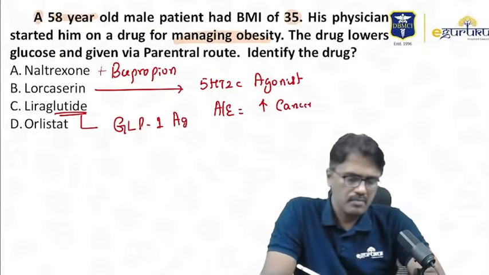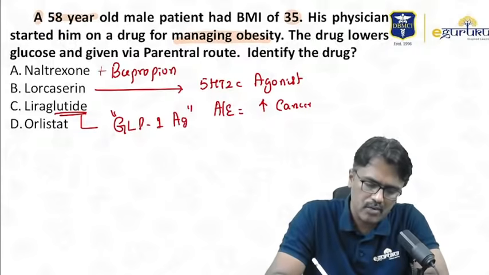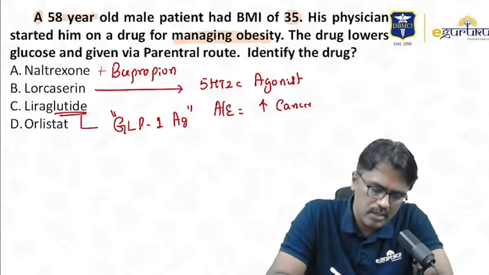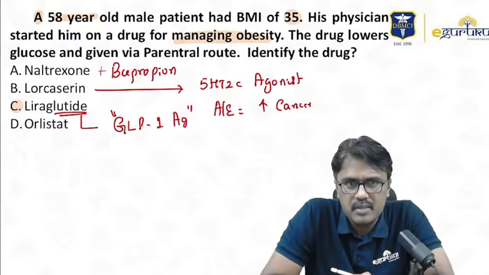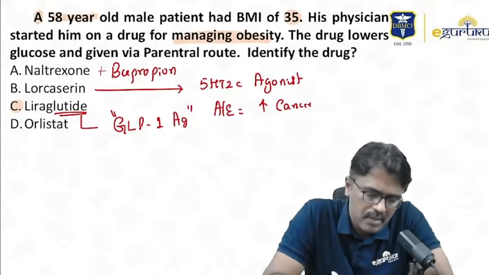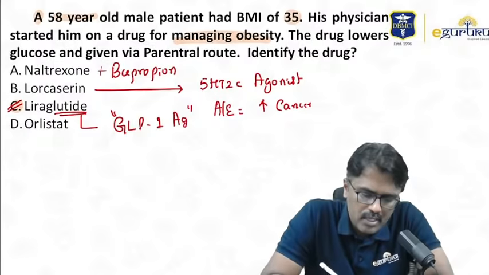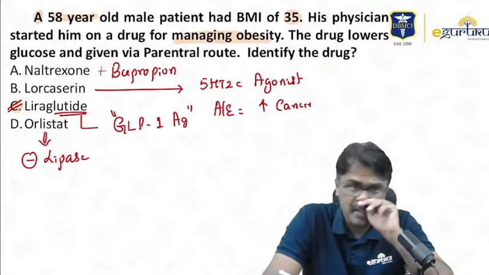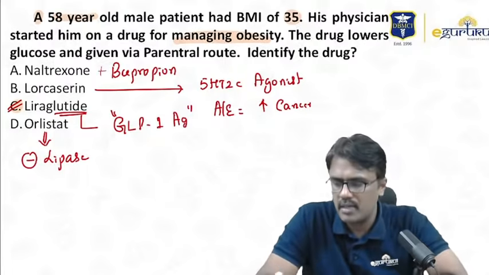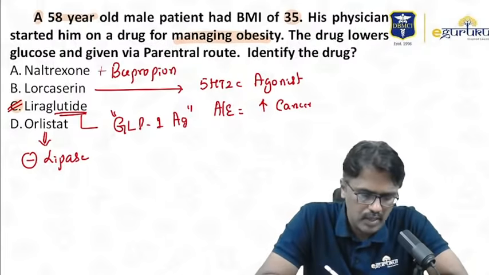It is used for treating obesity, and it is also a drug which can be used in diabetes. So the answer will be C. Orlistat is an inhibitor of lipase. The adverse effect is steatorrhea. So here the answer is liraglutide.